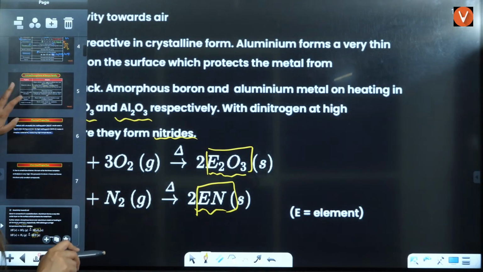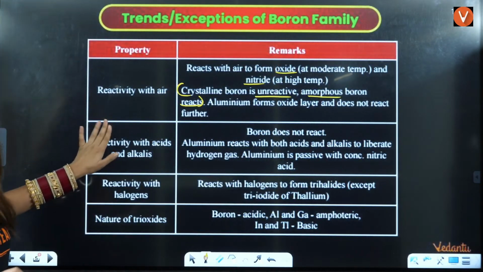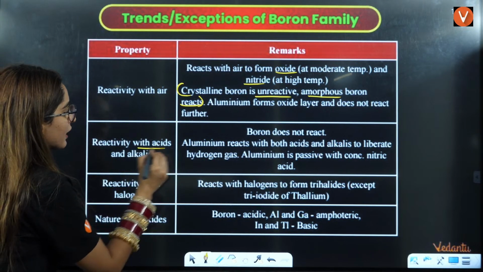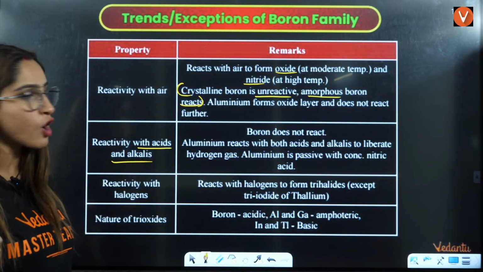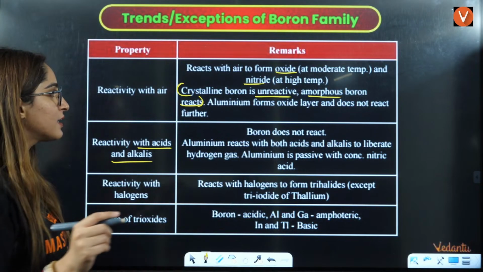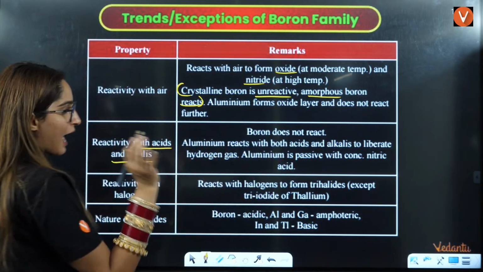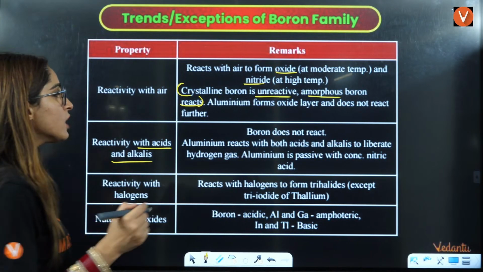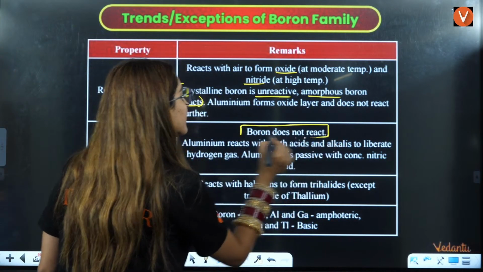Okay. Then, beta, I have picked up some important lines for you. Those lines I am showing you, right? Reactivity with acids and alkalis. If you talk about reactivity with acids and alkalis, boron does not react, right? Boron will have no reaction. Remember this point. Boron does not react, right?